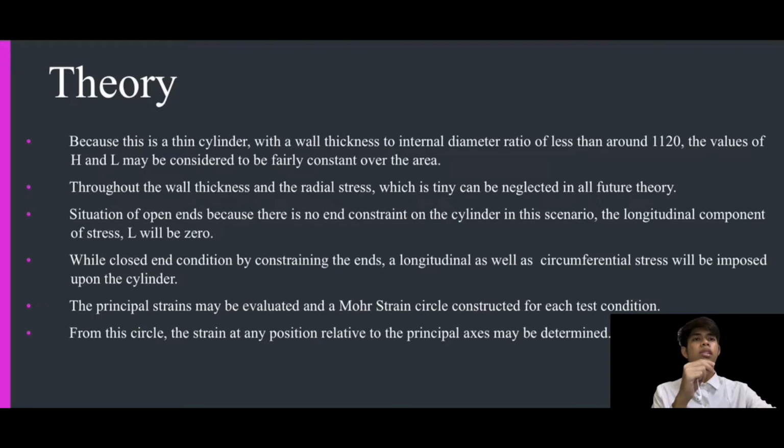In the situation of open ends, there is no end constraint on the cylinder, so the longitudinal component of stress, which is sigma L, will be 0. While in the closed end condition, by constraining the end, longitudinal as well as circumferential stress will be imposed upon the cylinder. The principal strain may be evaluated and a Mohr strain circle constructed for each test condition. From the circle, the strain at any position relative to the principal axis may be determined.